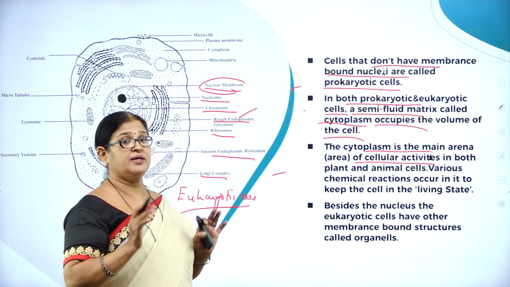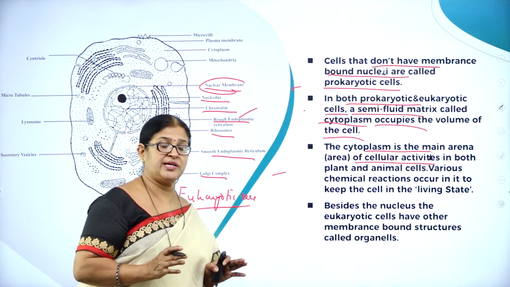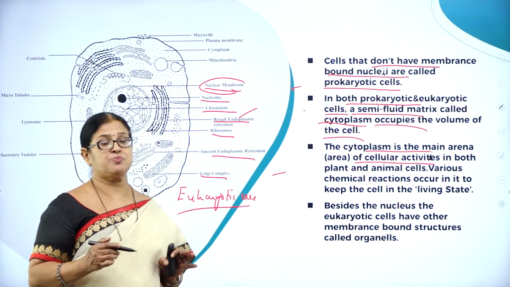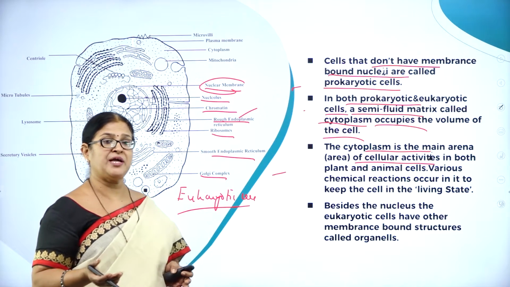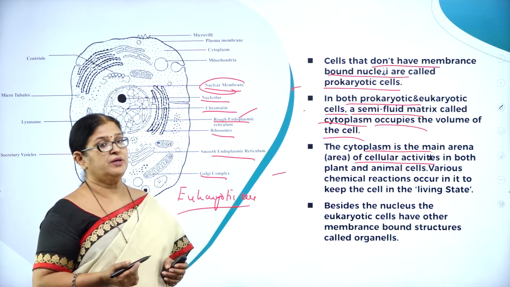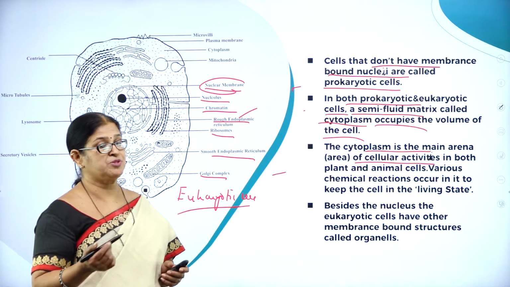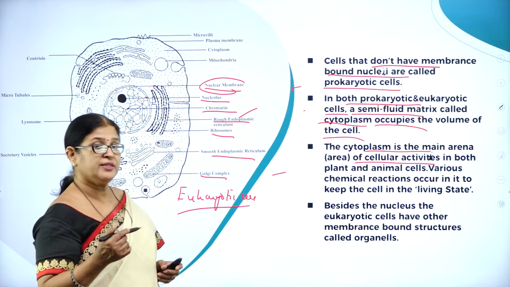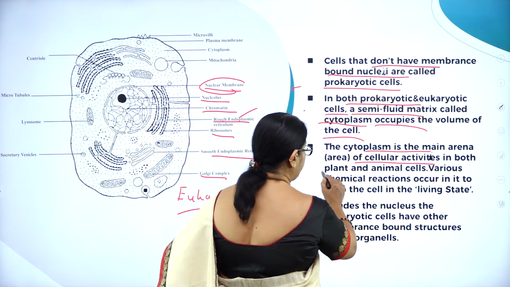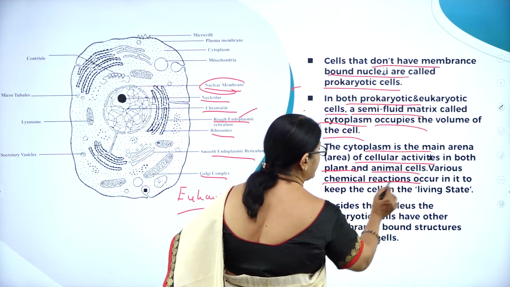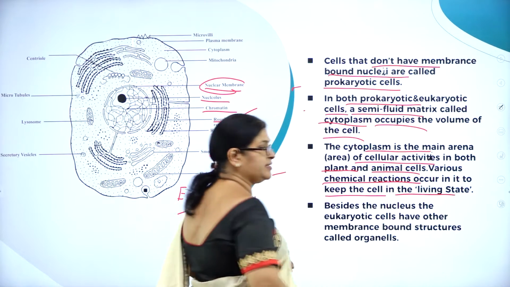As I said, the cell organelles found inside the cytoplasm are responsible for all the activities happening in the cell. For example, mitochondria is called the powerhouse of the cell, and ribosome is called the protein factory. They are all involved in various activities of the cell. Various chemical reactions occur in it and keep the cell in the living state.